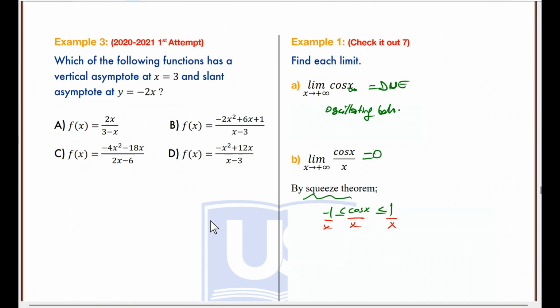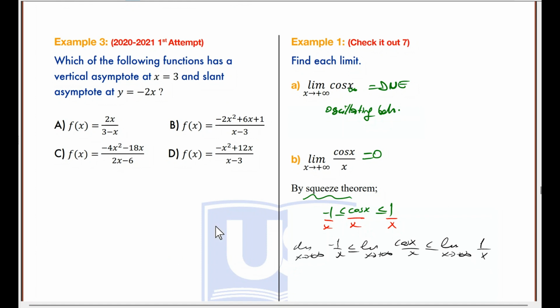You take limit of each side. Limit as x approaches positive infinity of negative 1 over x is less than or equal to limit as x approaches positive infinity of cosine x over x is less than or equal to limit as x approaches positive infinity of 1 over x.